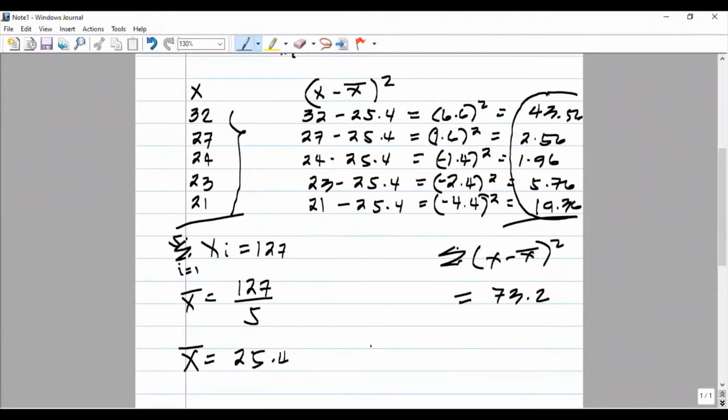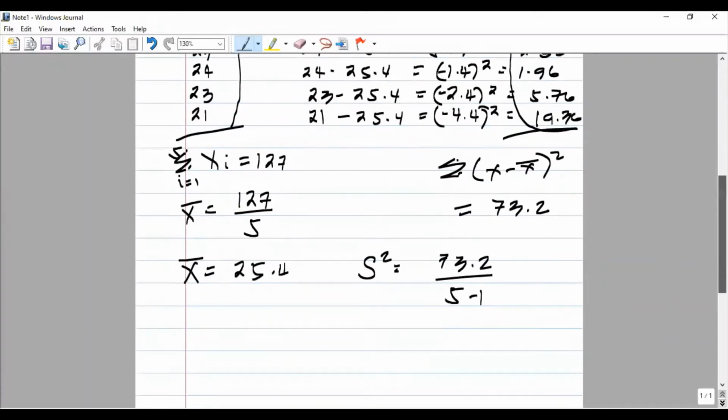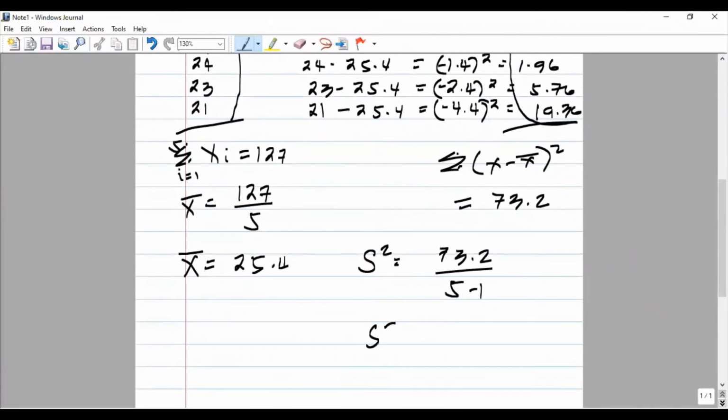And take note that our variance, s squared, is equal to the summation of the squared deviation of the score from the mean, all over n minus 1. So our summation is 73.2 and our n is 5 minus 1. Now we are ready to find the value of our variance. Okay, so 73.2 divided by 5 minus 1 is 18.3.